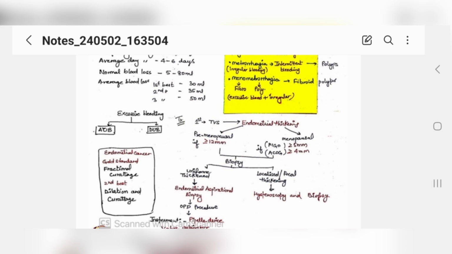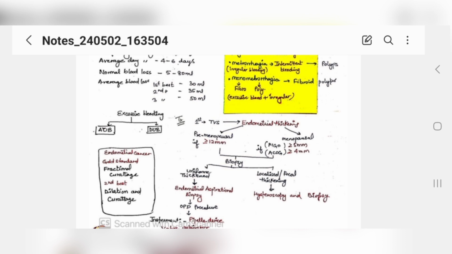So in this case scenario, a female of 55 years of age comes to you with a complaint of excessive bleeding, and you ask her to get a TVS done, and on that TVS you saw endometrial thickening. So you would think she is a menopausal female with endometrial thickening of more than 4 or 5 mm. You need to get a biopsy done to rule out any cancer, right? So the biopsy is done, and on that biopsy you saw localized thickening, that one localized area has a thickening. So you will get a hysteroscopy and a biopsy done for that focal thickening.